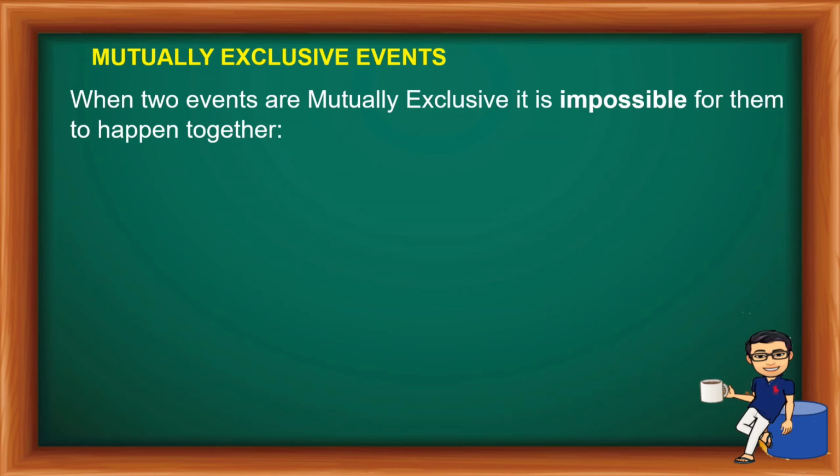Let us see this one. When two events are mutually exclusive, nabanggit natin kanina, it is impossible for them to happen together. So let us have this one. The probability of E and F. So ito yung 0. So ito yung impossible na "and".